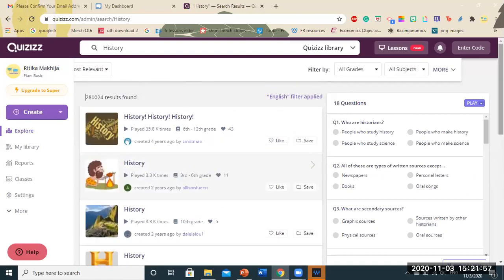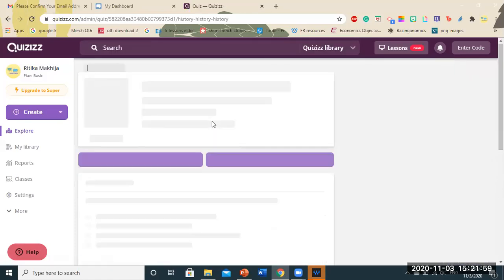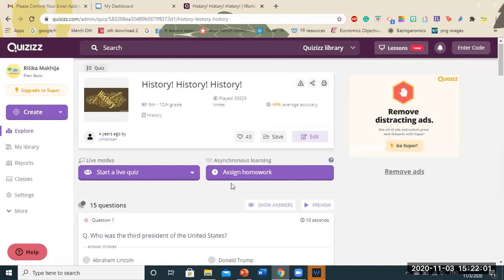You can also edit them. Just click on this. And you can see the same format it is. You can start a live quiz, assign homework. You can also edit it here. Okay, so this was basically how to use quizzes in your lessons.